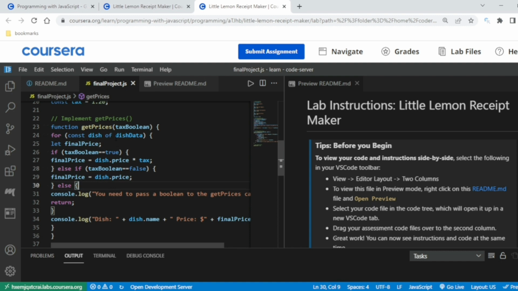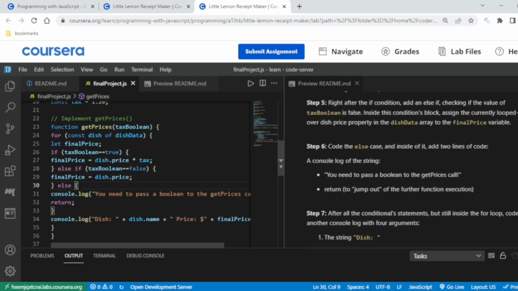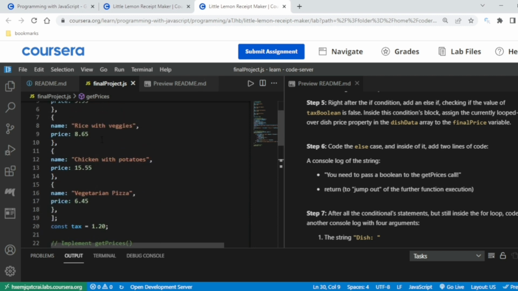So for const dish of this data, the question already says this. Okay, so what I am doing is let finalPrice, I am taking finalPrice every time because I will initialize it to the initial value of 0. So if tax boolean is true, the final price equals this dot price, that is the price, this one. For example, rice with veggies price is 8.65.